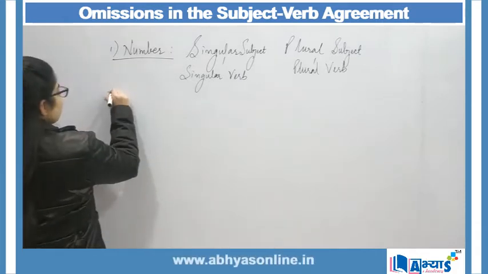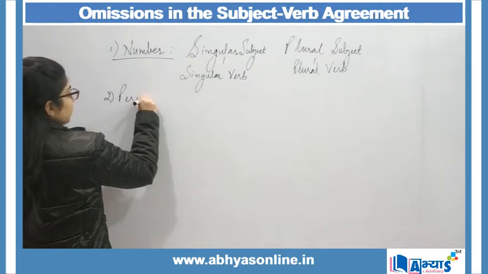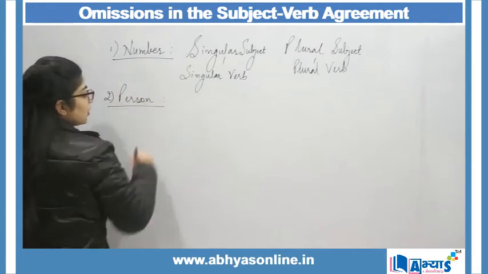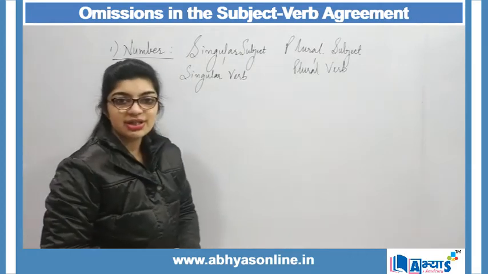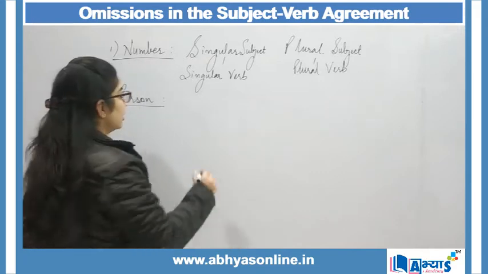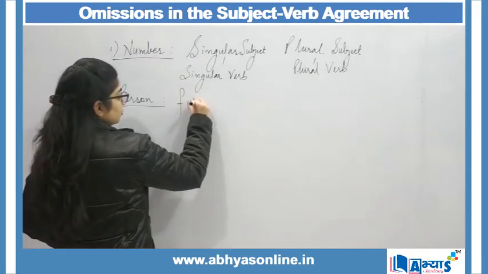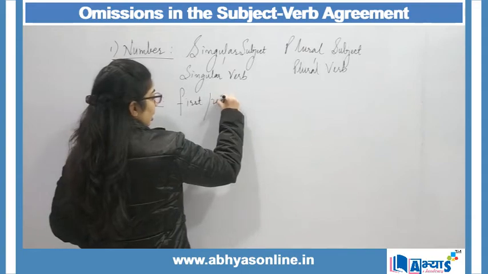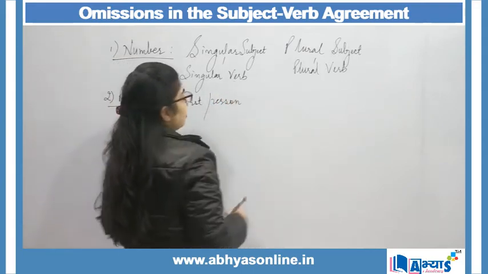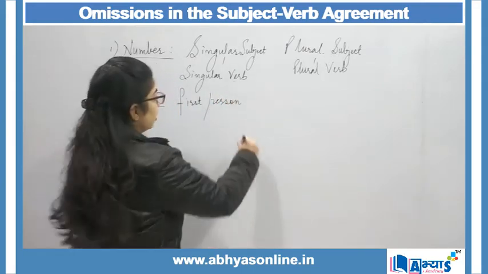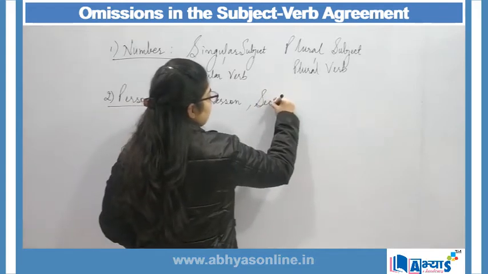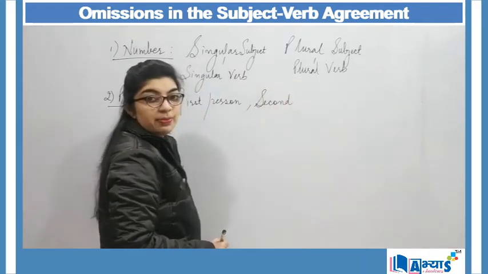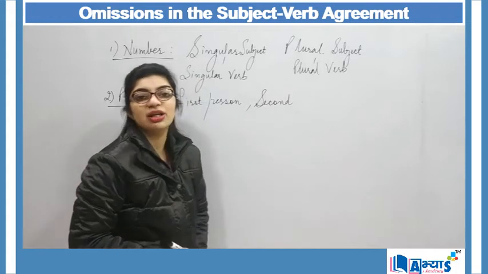And second is with respect to person. Now our English grammar contains three persons: first person, second person and third person. For first person, I will be making use of a singular verb. For second person, I will be making use of a plural verb if it is you.